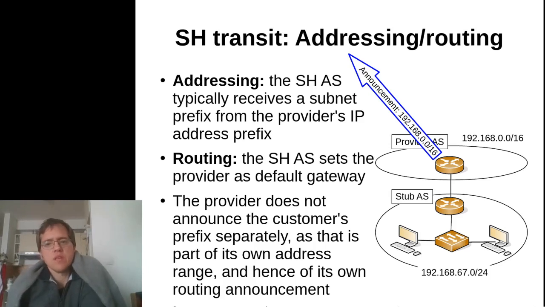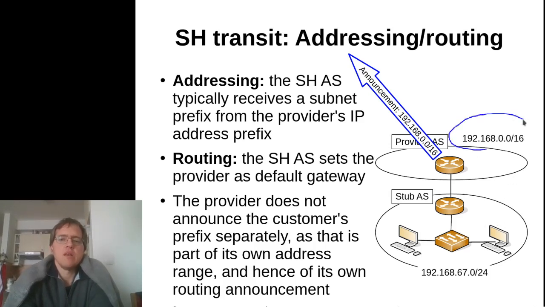There are two very important aspects to discuss when we're talking about AS-AS business relationships. One is addressing and the other is routing. Addressing again means how the customer acquires an IP prefix that it can use to number its IP hosts, and routing is how the actual traffic is routed to and from this customer AS through the infrastructure of the provider.